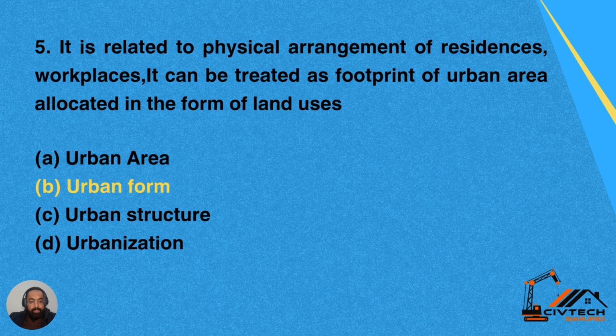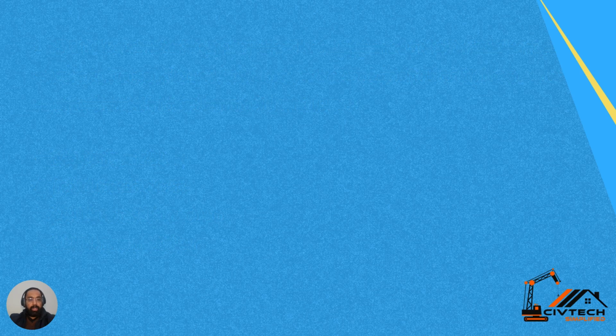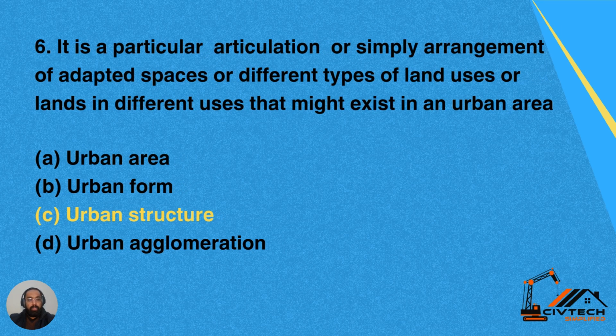So it is related to the physical arrangement of residence and workplaces, and it can be treated as footprint of urban area allocated in the form of land use. So it's called urban form. Option B is the correct answer.